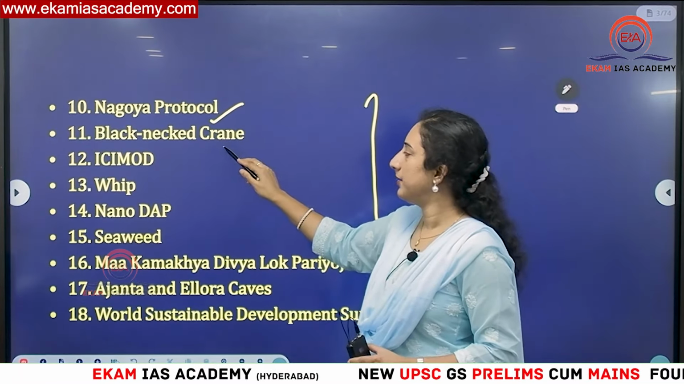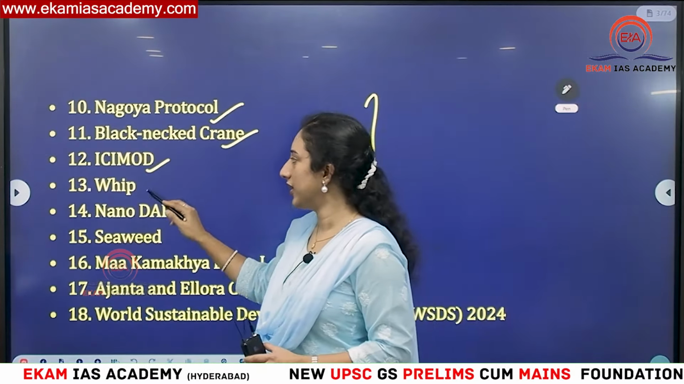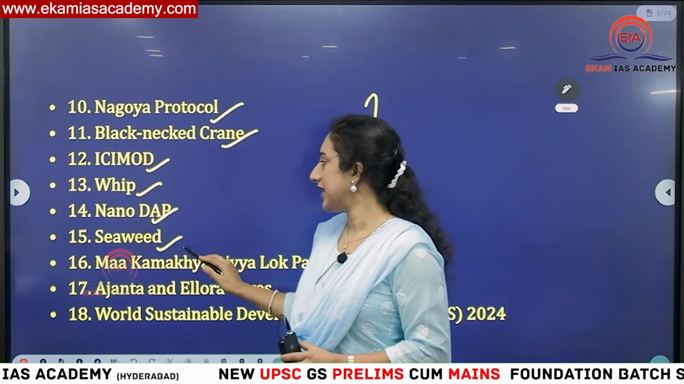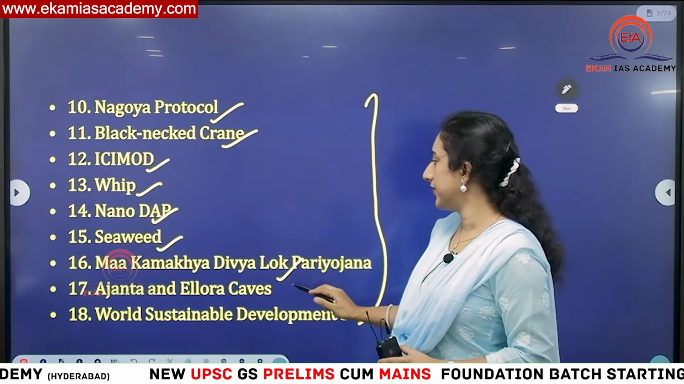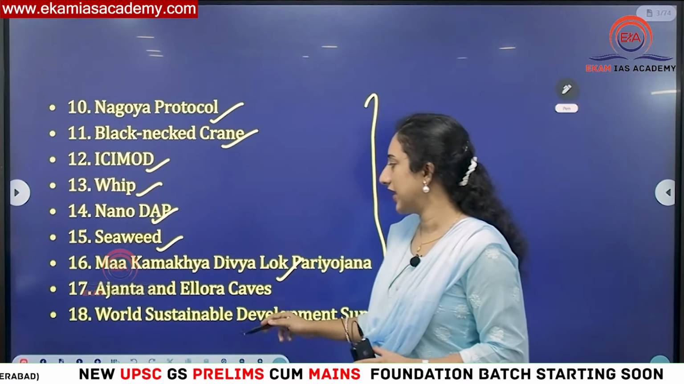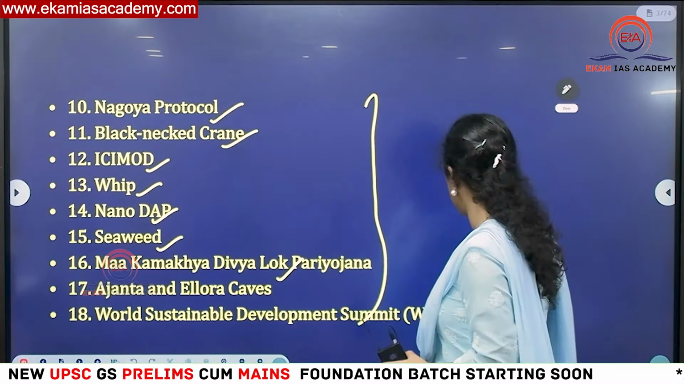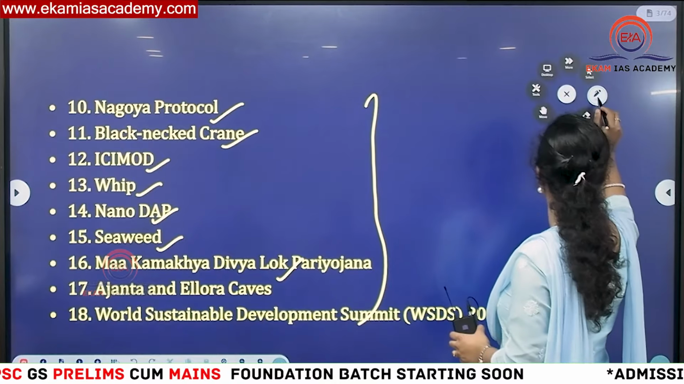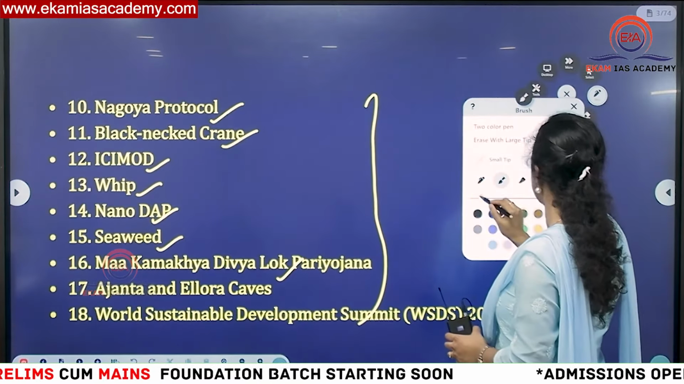From prelims perspective: Nagoya Protocol, black-necked crane, ICI body, WIP, nano DAP, seaweeds. We have Kamakhya temple related programme, and Ajanta and Ellora caves, and also the World Sustainable Development Summit is taking place in Delhi. Okay, so we are going to discuss all this.